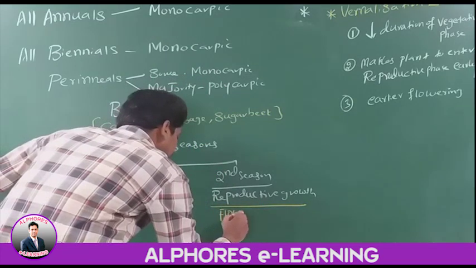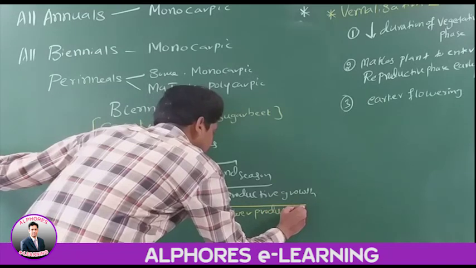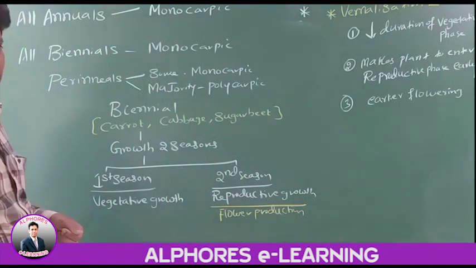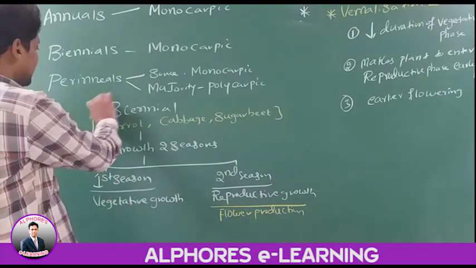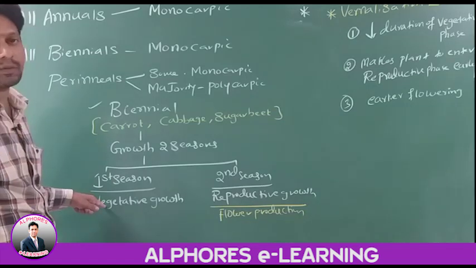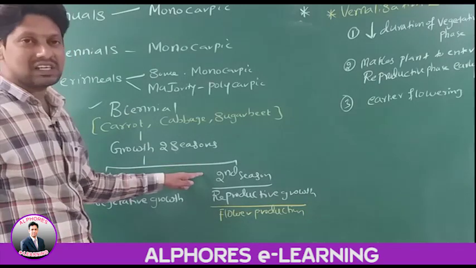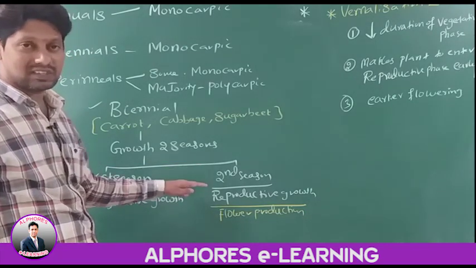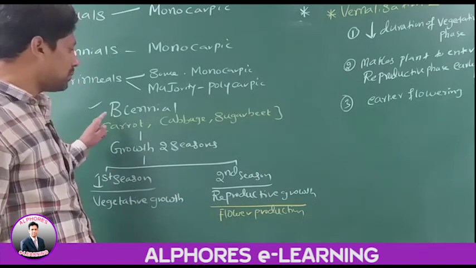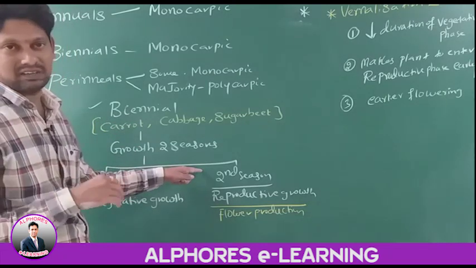Flower production takes place in the reproductive phase, which is reproductive growth, in the second season. Therefore, if you take a biennial, in the first season it shows vegetative growth. Flower production won't happen because it is in the vegetative phase. Whereas in the second season, it enters the reproductive phase, starts reproductive growth and then starts producing flowers.